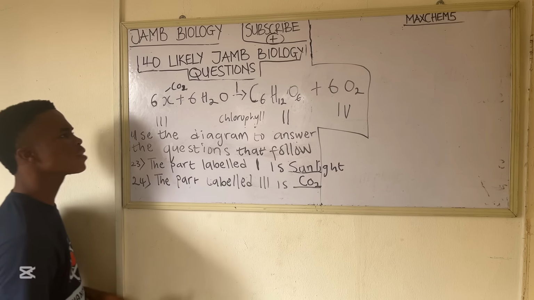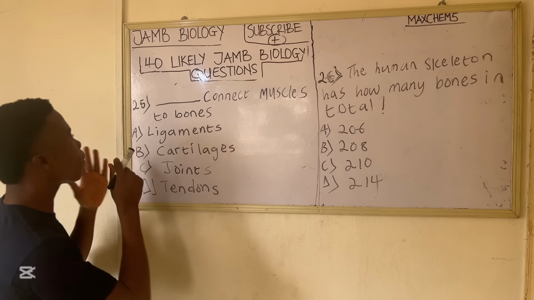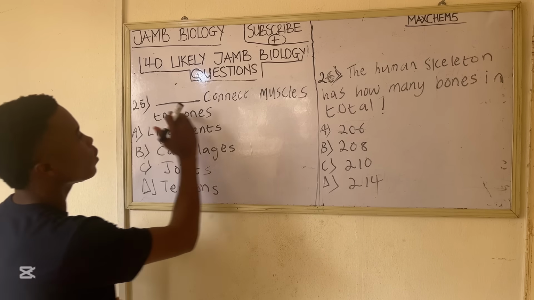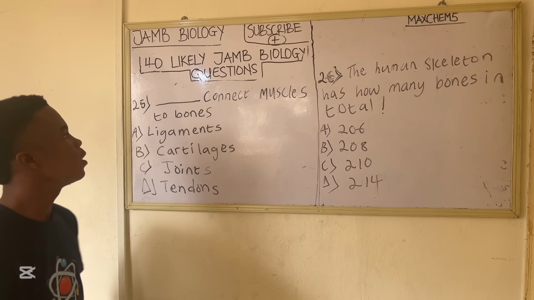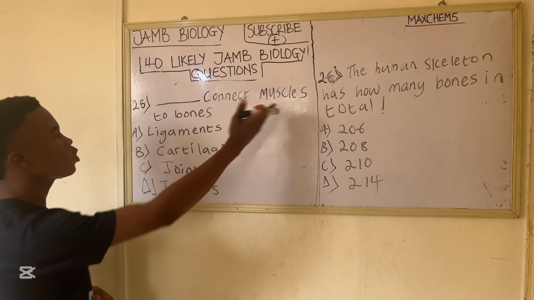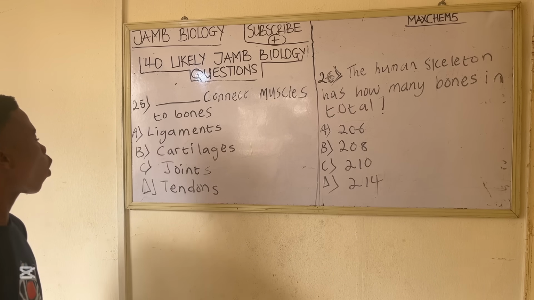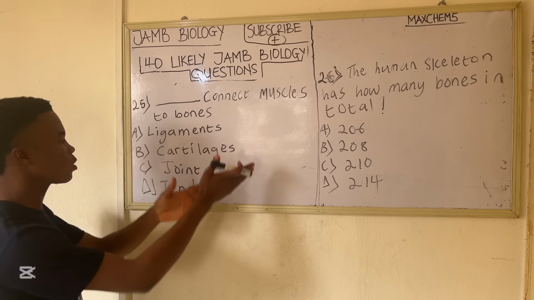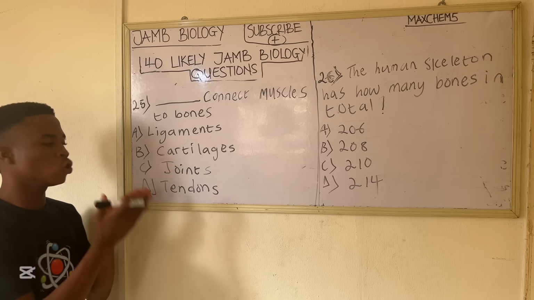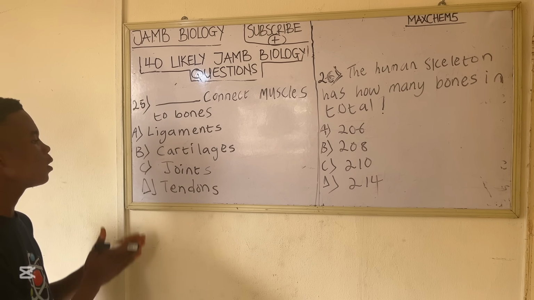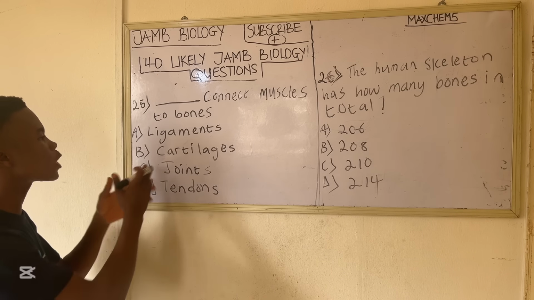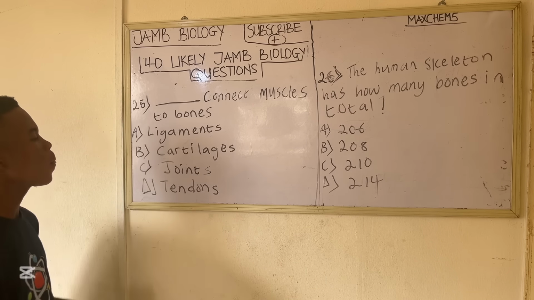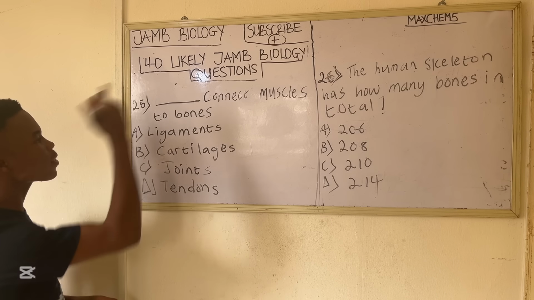So let's go to the next question. All right. Question number 25. Dash connect muscles to bones. Option A says ligaments. Option B, cartilages. Option C, joints. Option D, tendons. So now let me explain all these options and let's pick the correct answer.